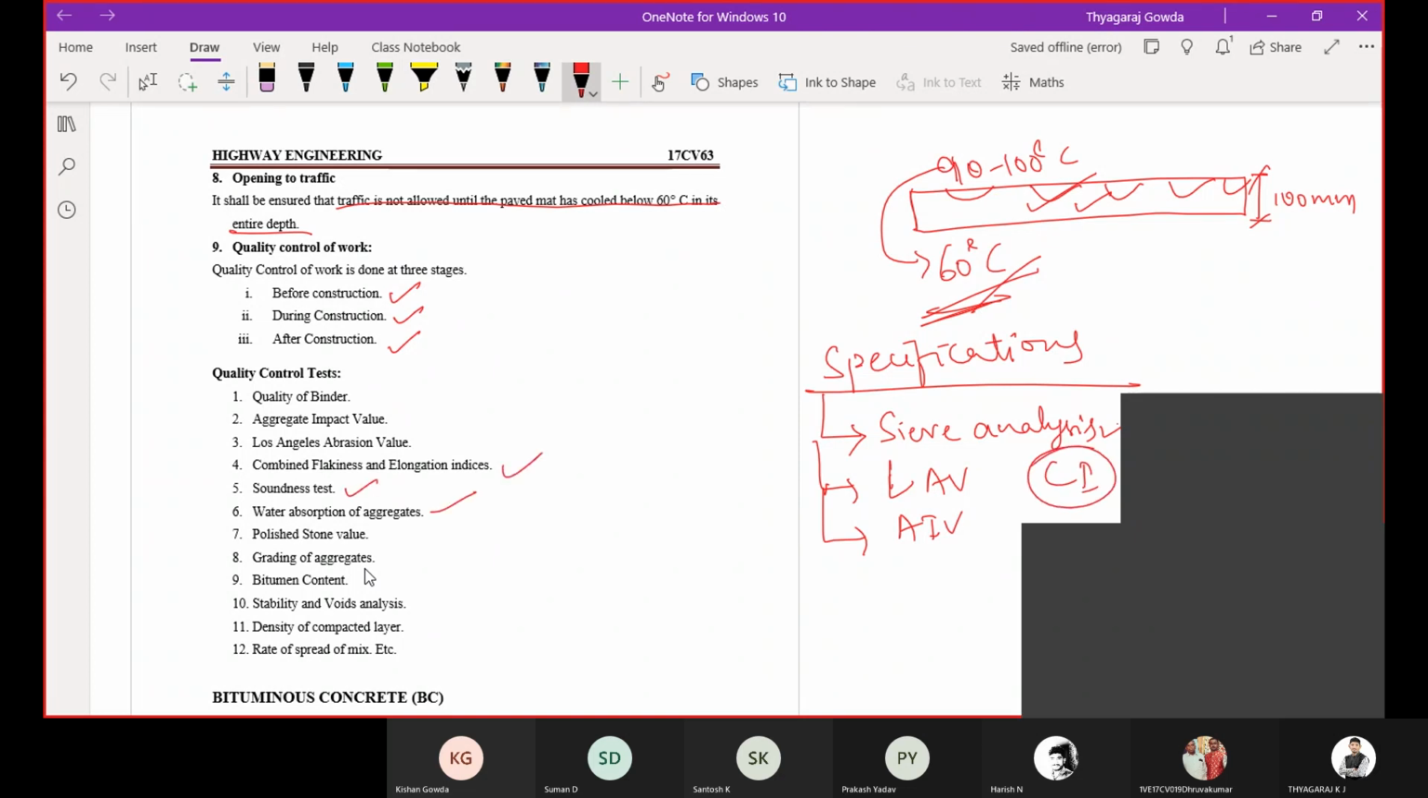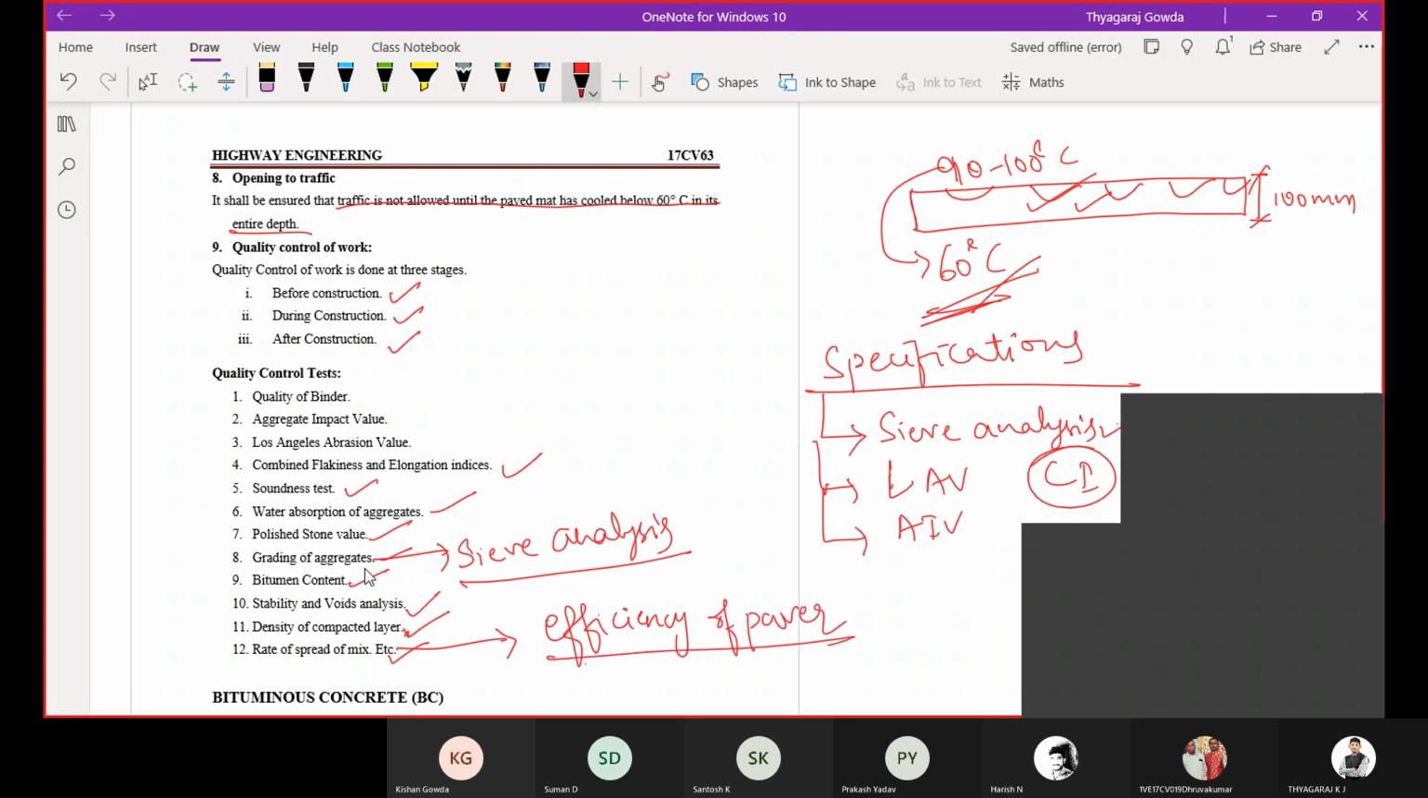Soundness, water absorption, polished stone value, grading. Grading means sieve analysis. You are going to check with sieve analysis whether the aggregates are within the limits or not. Bitumen content, stability and void analysis, density of compacted layer, then rate of spread of mix. Rate of spread of mix gives the efficiency of the paver. So with the help of rate of spread of mix, we are going to determine the efficiency of the paver.